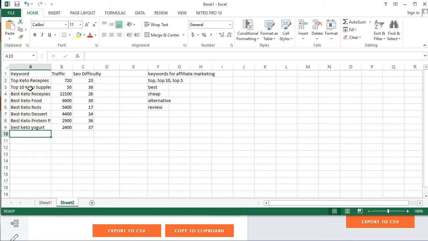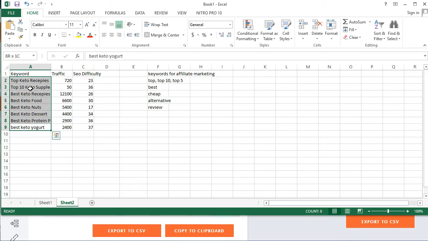So we have found some good keywords. These best keywords are working very well, and there are also other keywords that we can try, and we can also find some good keywords with good traffic and minimum SEO difficulty, so we can rank these keywords.